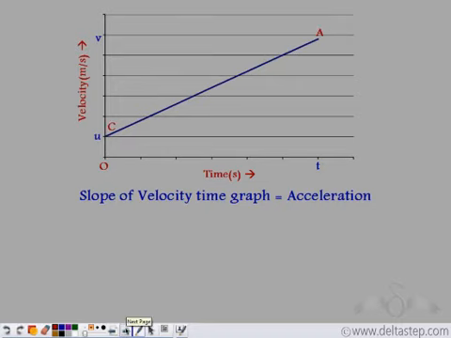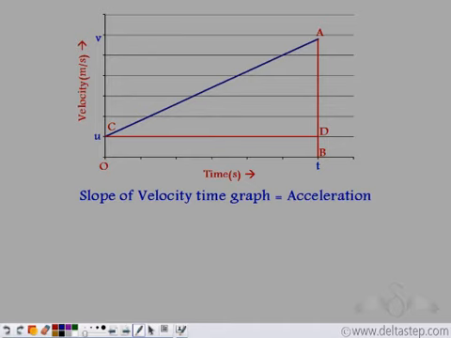So we have taken 2 points. Now we join this and we join this. We mark it as B and mark this as D. We drop a perpendicular from A to the x-axis, mark it as B. We drop a perpendicular from C to AB and mark it as D.